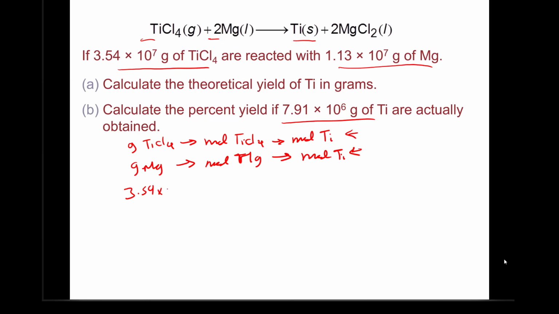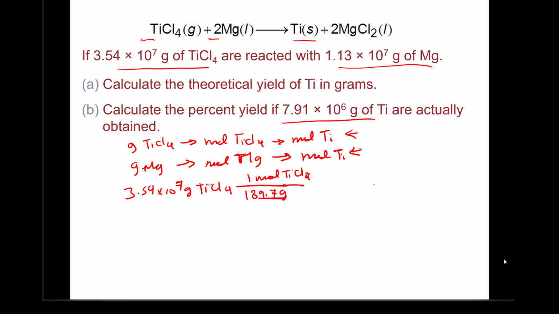It's going to be 3.54 times 10 to the power 7 grams of titanium tetrachloride. We need to convert them to moles using the molar mass of titanium tetrachloride, which is 189.7 grams titanium tetrachloride per 1 mole. Now we have the moles of titanium tetrachloride.